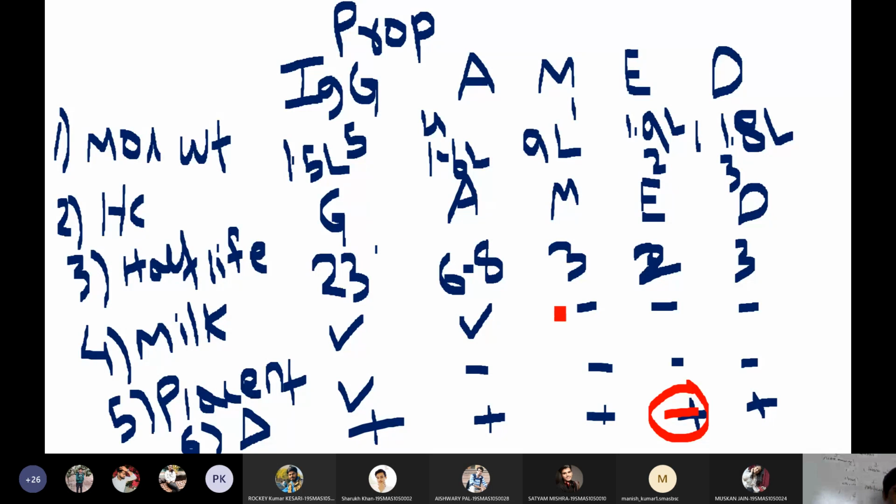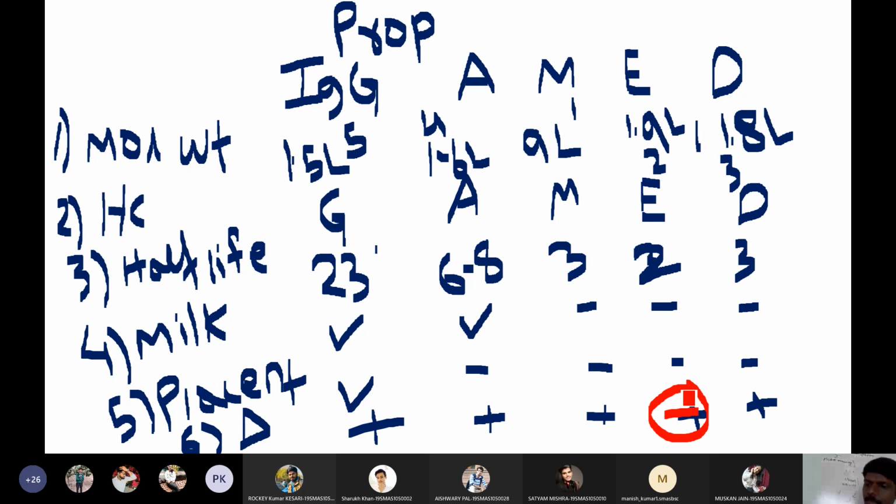You know already. Then half-life: IgG will stay for 23 days, IgA for 6 to 8 days, then IgM, IgE and IgD for 3 days each, roughly. Then in the milk, both IgG and IgA will be present. The placenta crossing antibody is IgG. Heat stability: all antibodies are stable except IgE. IgE is a heat labile antibody, that means it will be destroyed upon heating. So these are the few important properties of antibodies.